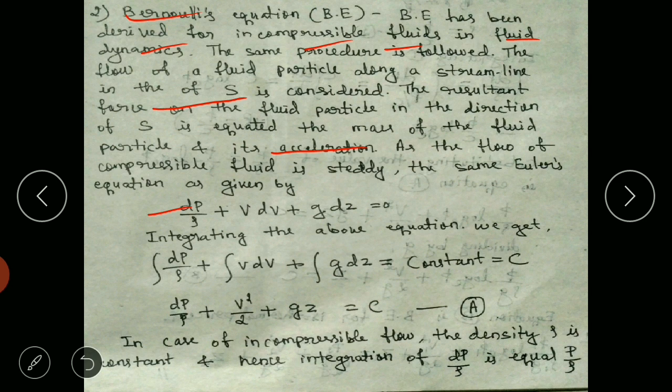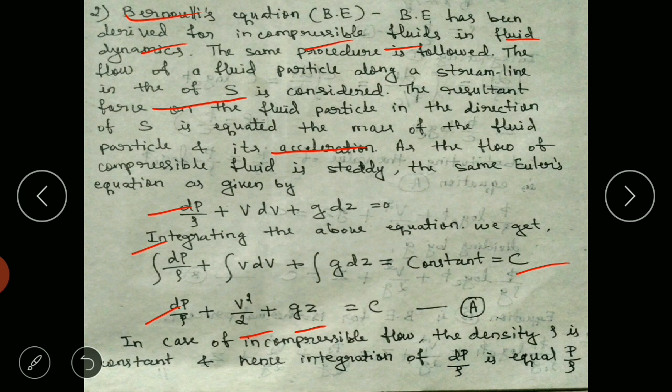So for mainly two processes, isothermal and adiabatic, we will get two forms of Bernoulli's equation for compressible flow. That we will discuss. Integrating the above equation, we get it in this form. We have done the integration for the second and third terms, but the first term we will integrate for the two processes as discussed.